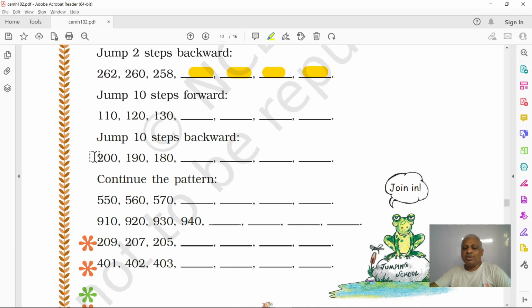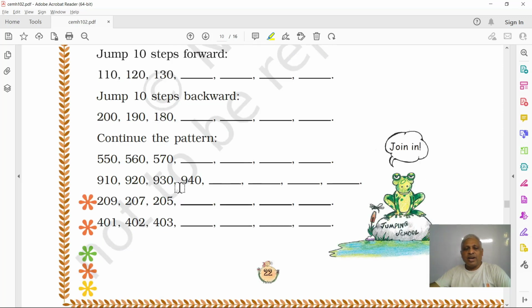So your starting number is 200, minus 10, 190, minus 10, 180. So this will be 170, 160, 150, 140, right? And these are all called patterns. You are going up or down by a number, right? We don't say anything, we give some numbers and you figure out what the next numbers will be.